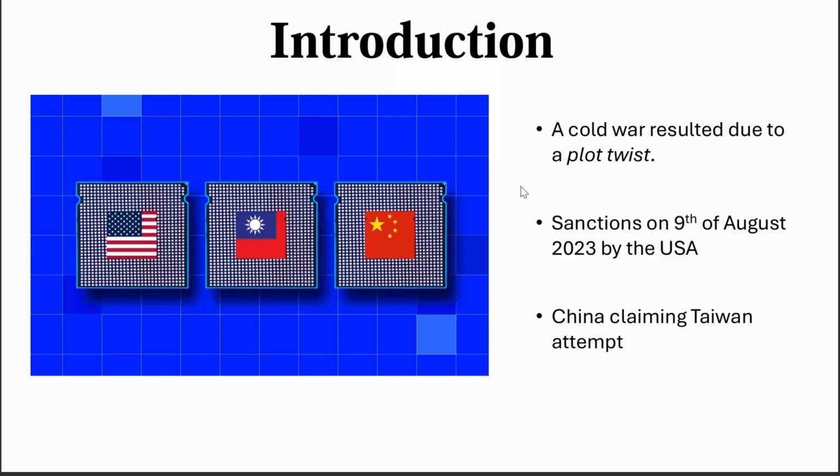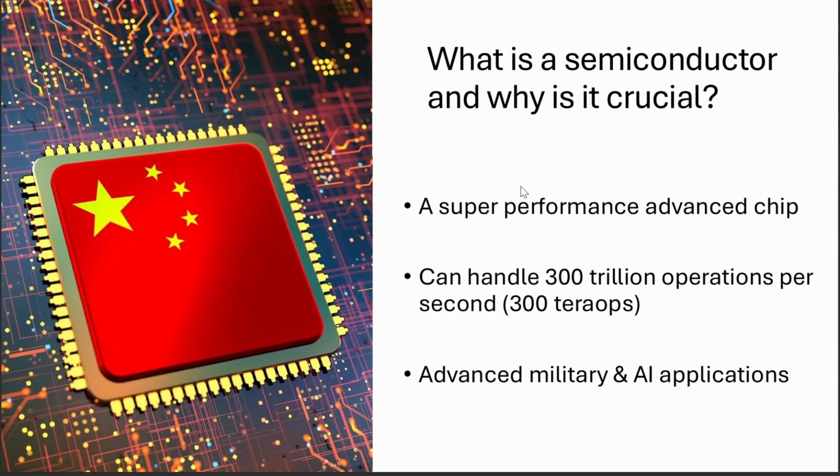In the introduction, there was a Cold War due to a bloody twist between China and the USA, the sanction on the 9th of August 2023 by the USA, and finally China claiming Taiwan. What is a semiconductor and why is it crucial? First, a super performance advanced chip. We can use it in high technology equipment, it can handle 300 trillion operations per second. And finally, advanced military and AI applications.